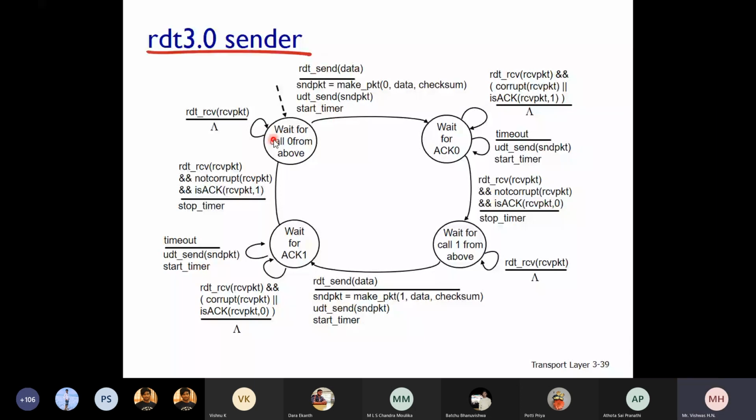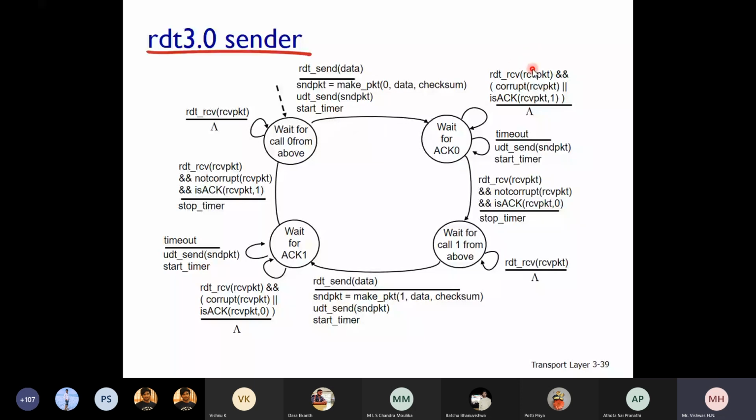You can see here the sender is waiting for call 0 from above, because the sequence number alternates between 0 and 1. Whenever it receives a call to the function rdt_send, it creates a packet with sequence number 0, data, and also a checksum, and sends that packet. During that action, it starts a timer. Then it waits for the acknowledgement for that particular packet 0.